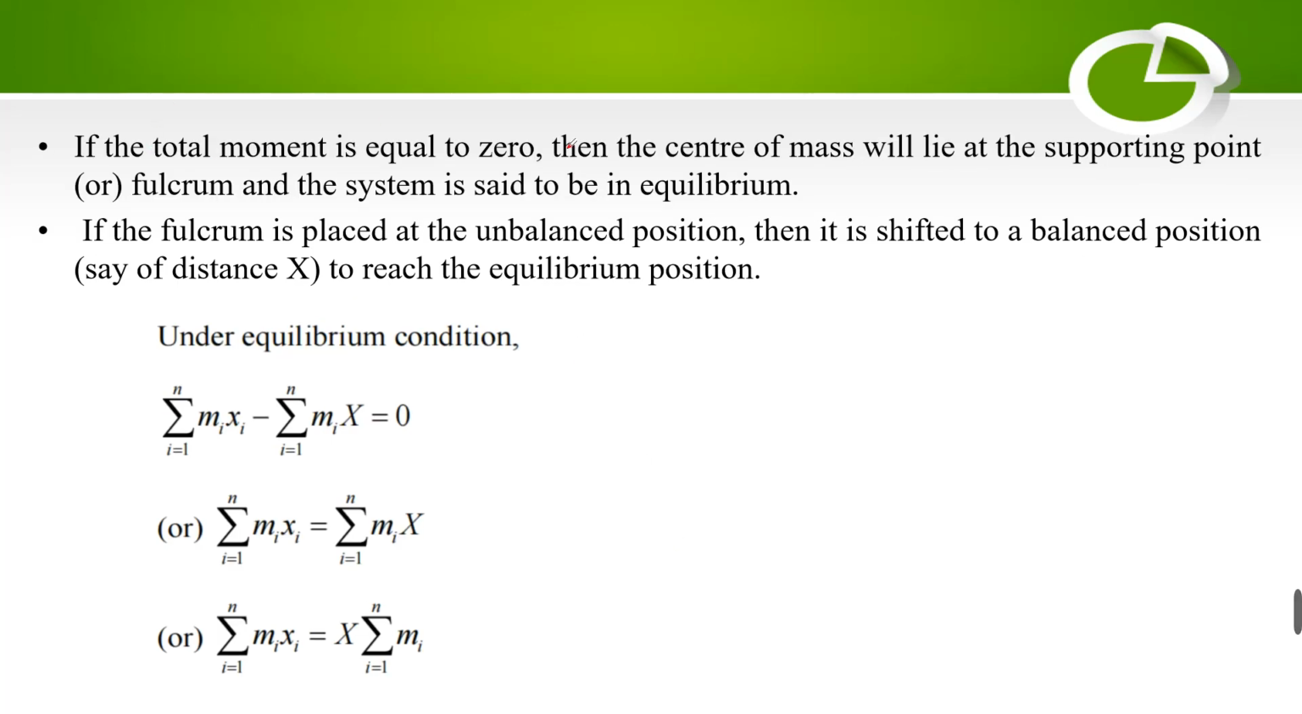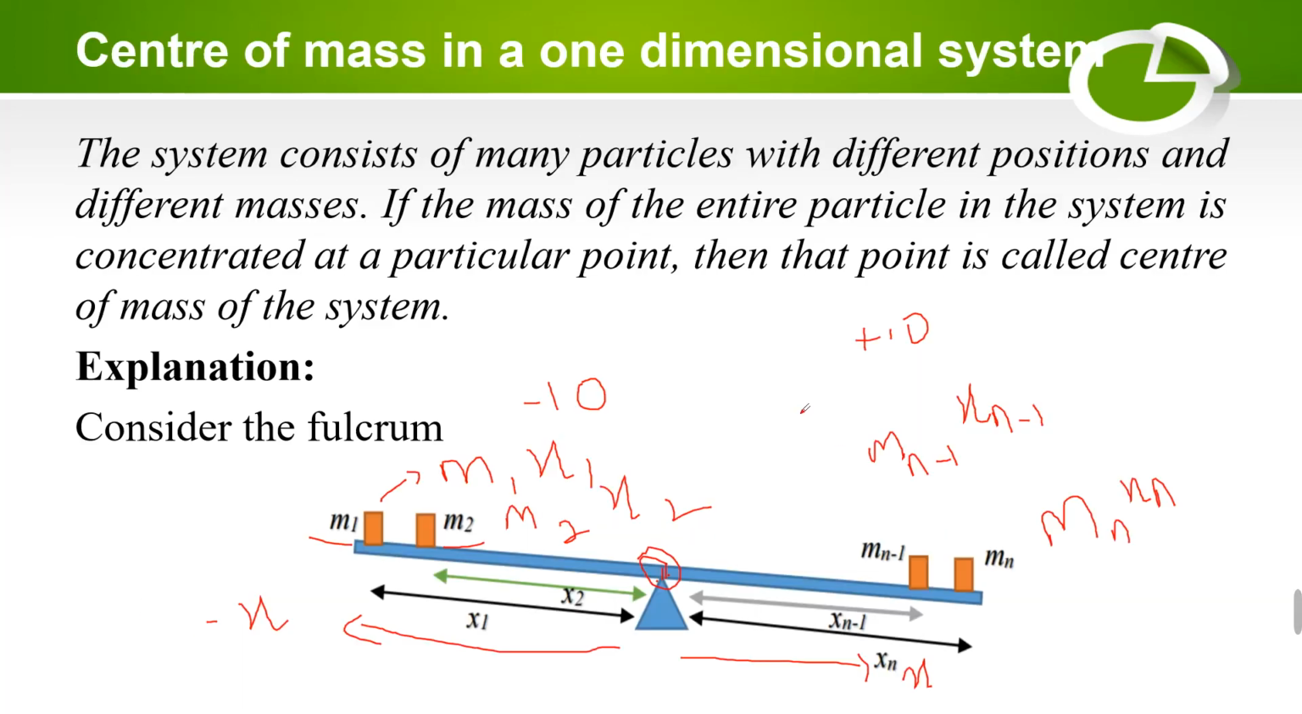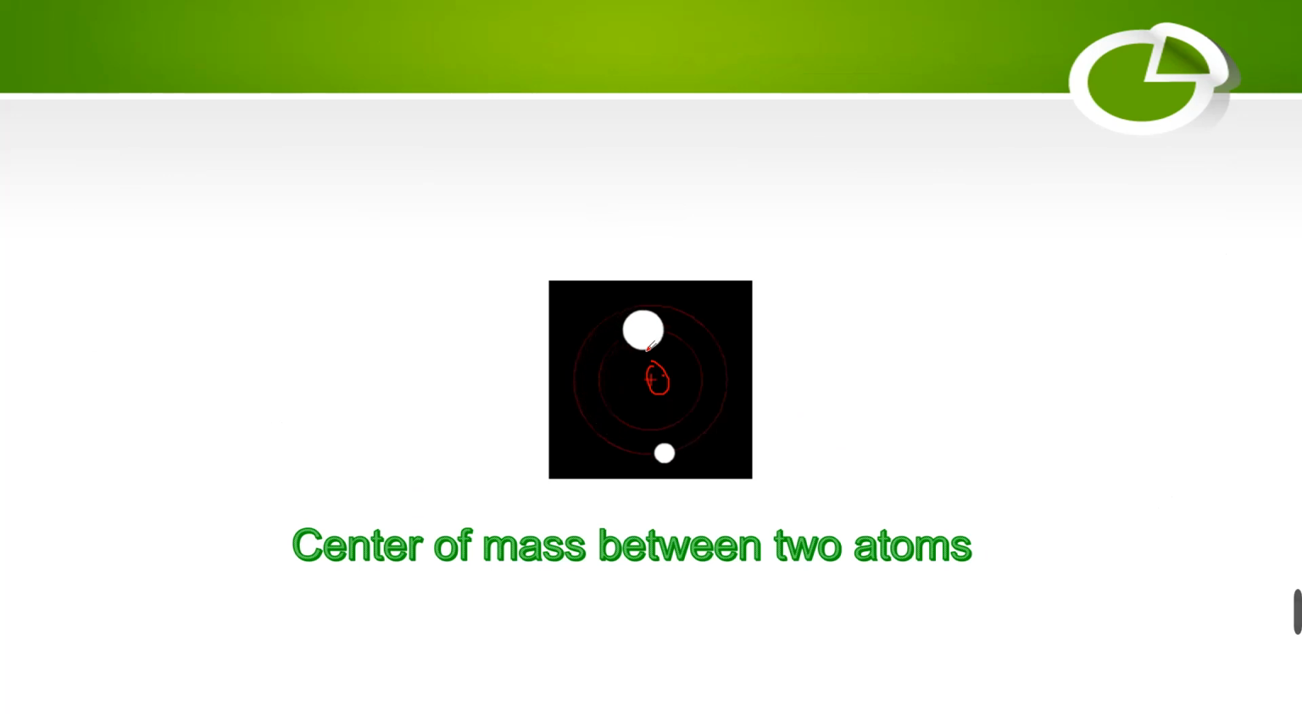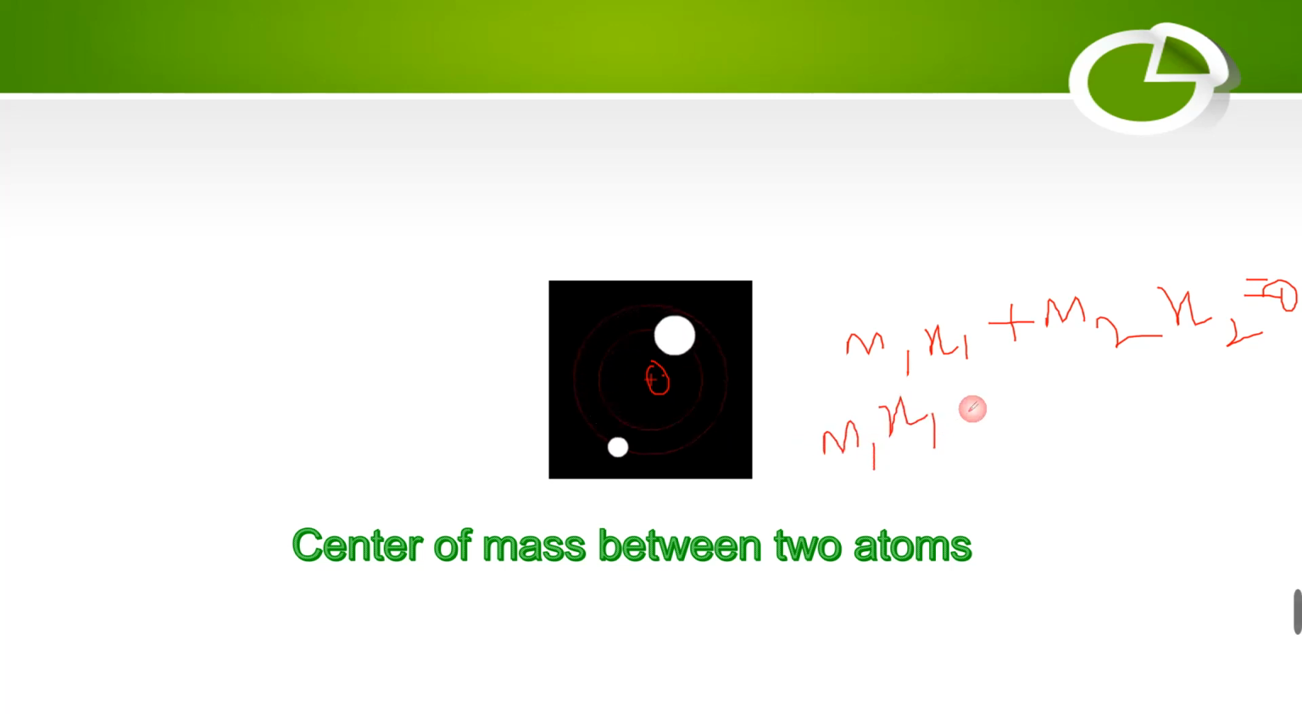So if the total moment is equal to 0, then the center of mass will lie at the supporting point. Here also, if this is the particle m1 at x1 and the second is a particle m2 at x2, then m1 x1 plus m2 x2 should be equal to 0, or we can say that m1 x1 is equal to minus m2 x2. Why minus? This minus indicates the direction. Are you clear?